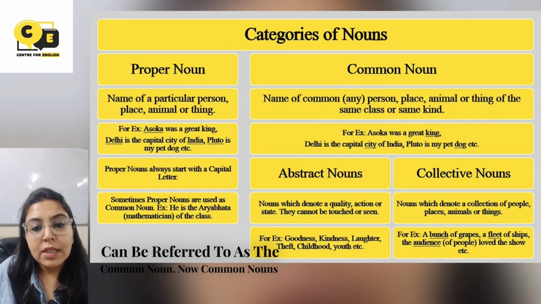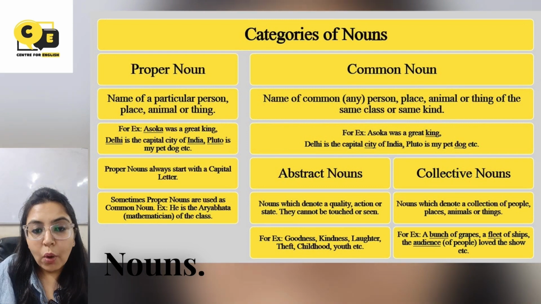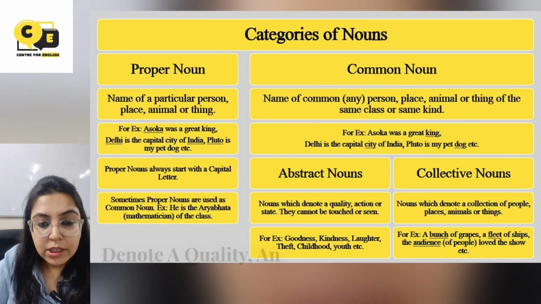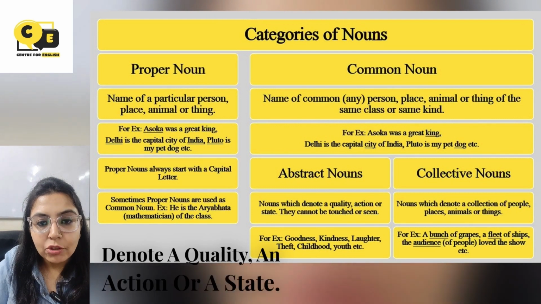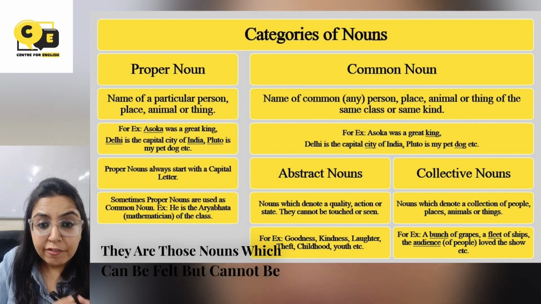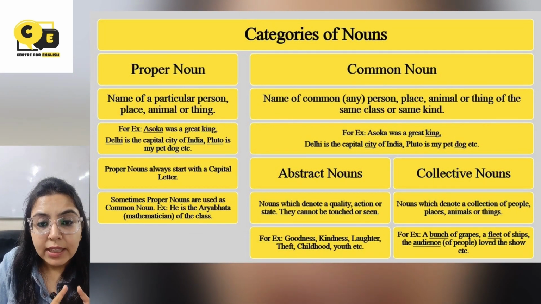Now common nouns are further divided into abstract and collective nouns. What are abstract nouns? Abstract nouns are those nouns which denote a quality, an action or a state. They are those nouns which can be felt but cannot be seen or touched. यानी ये वह nouns हैं जिनको हम देख नहीं सकते या छू नहीं सकते, सिर्फ महसूस कर सकते हैं.